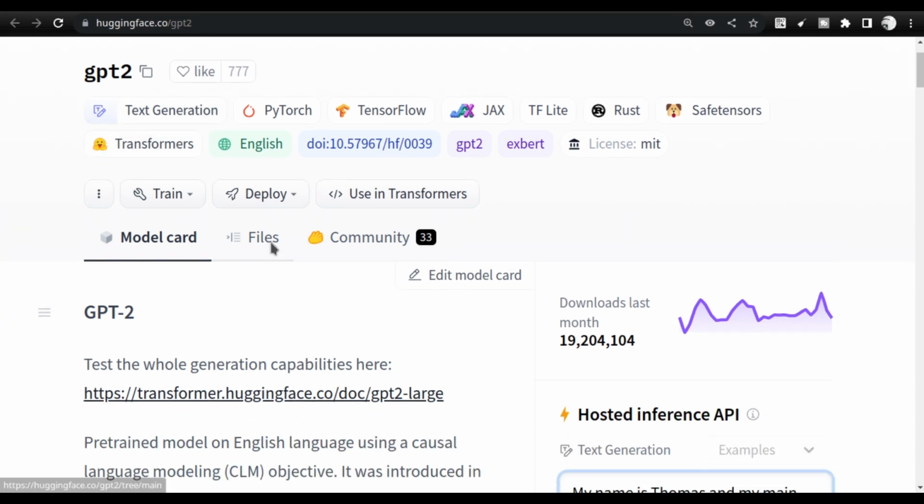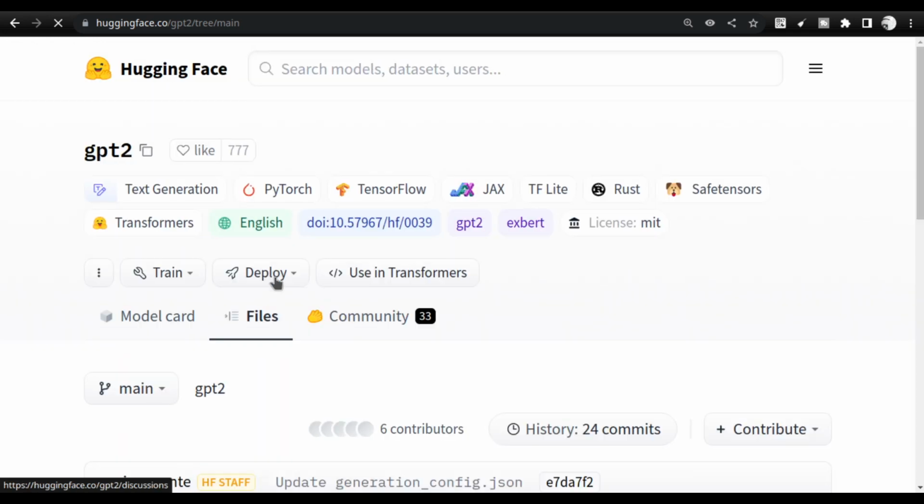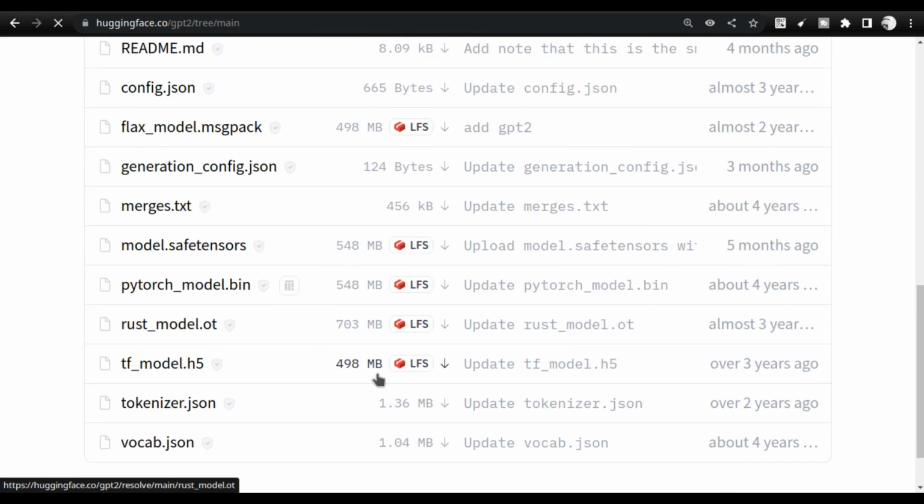This is how it works, and you will see the model files here. If you click on the files, you will see mostly PyTorch files. There will also be TF files. So nowadays the options available are transformers, TensorFlow or PyTorch. There are two major players in this neural network development, and also the Rust programming language is coming into the picture. I do not have that much knowledge in that, but that is also there.